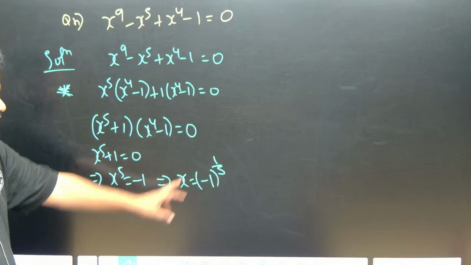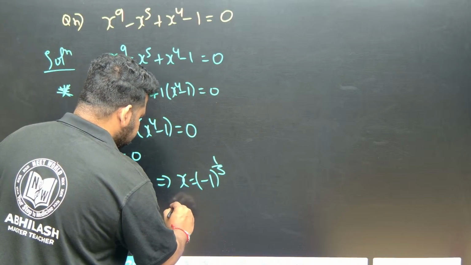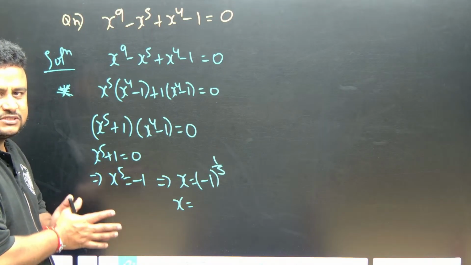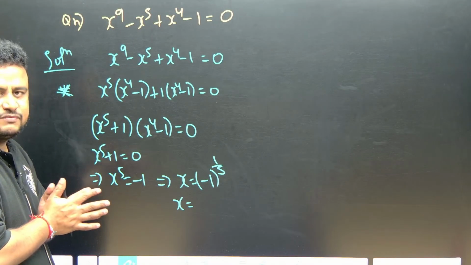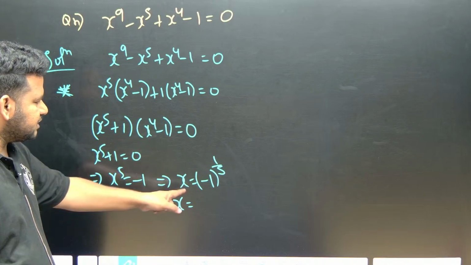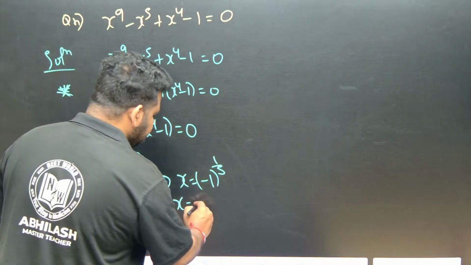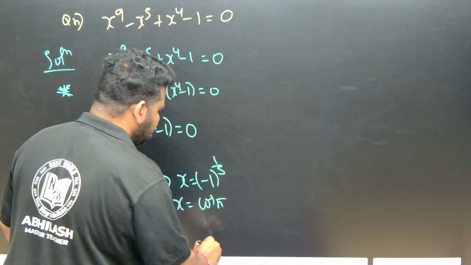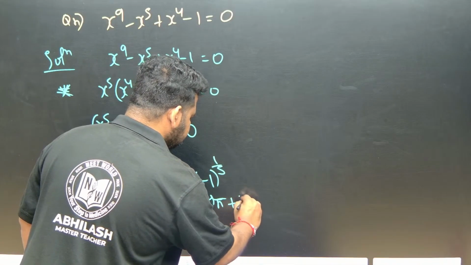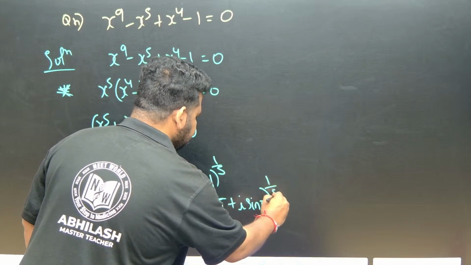Now, minus 1 in polar form, or cis form, can be written as cos pi plus i sin pi, to the power of 1 by 5. Sin pi is 0.